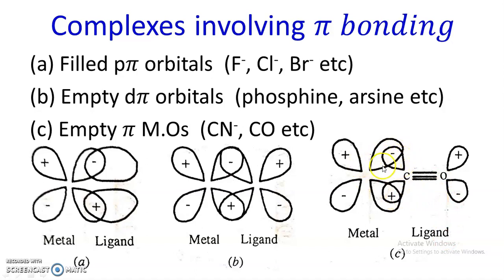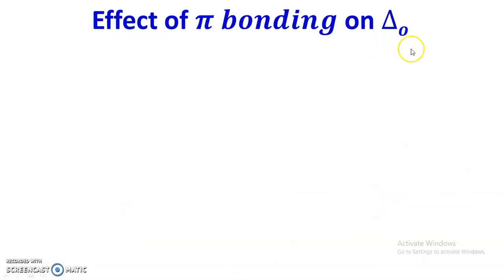Negative, negative lobes can overlap, positive, positive lobes can overlap, and there is a possibility of pi bonding. So in this way there are three types of ligands, and these ligands are able to form pi bonds.